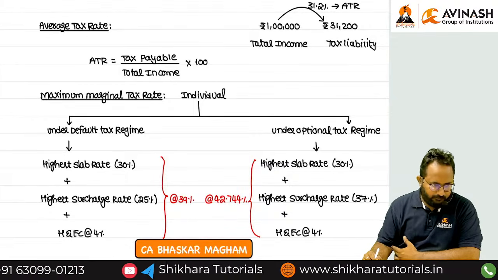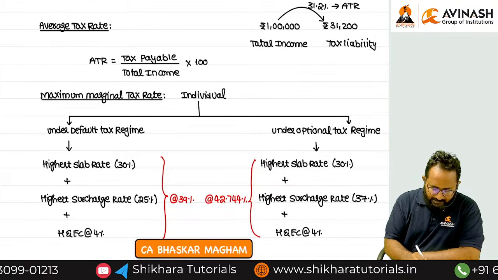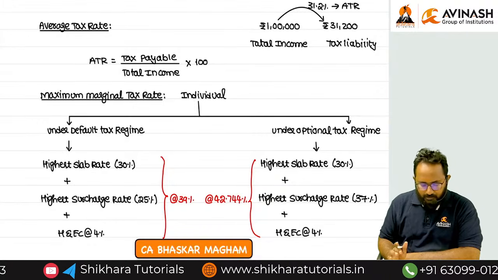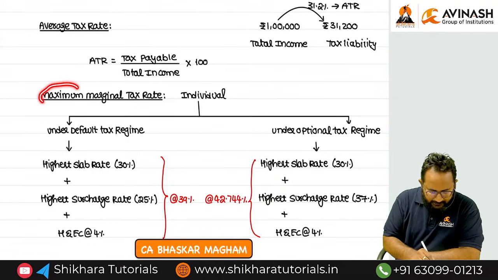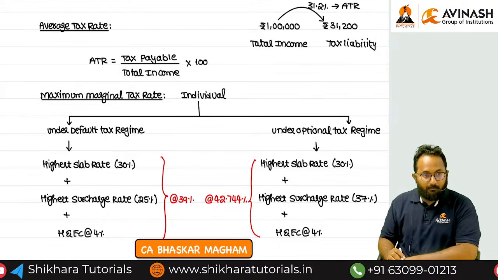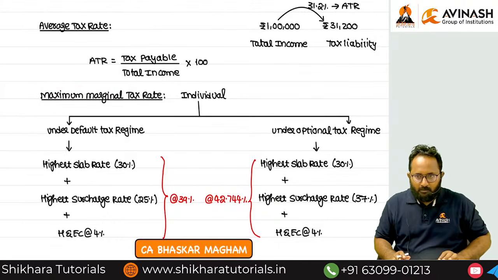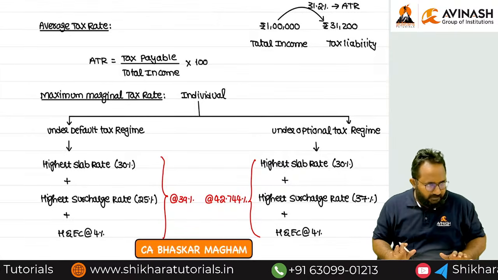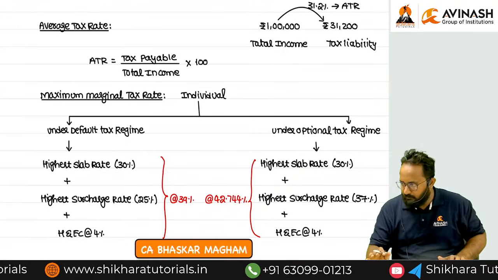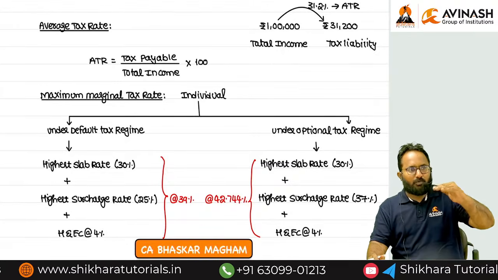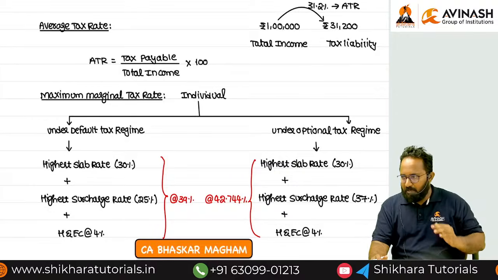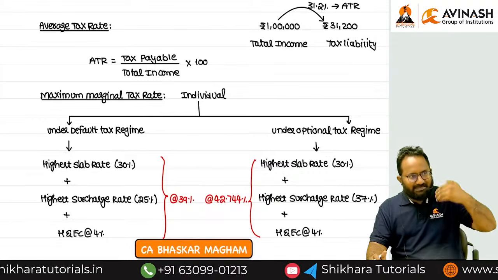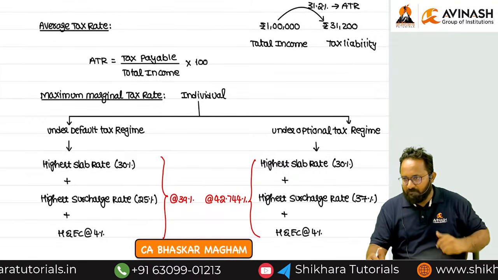Done. Next, what is that heading we used? Maximum marginal tax rate. Sir, in the name itself, what is the tax rate we want to apply? Maximum. So maximum means highest, right? Generally, you are an individual. Based on your income, you pay the tax. Suppose your income is in the lower slab, low tax rate. If your income falls in a high slab, you have to pay the tax at the high rate.